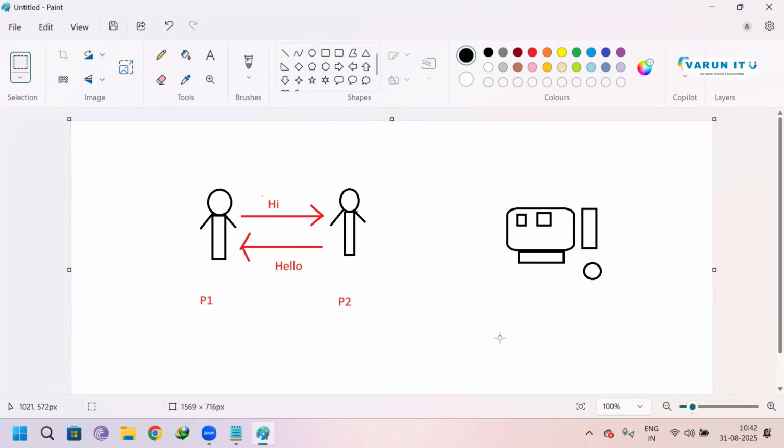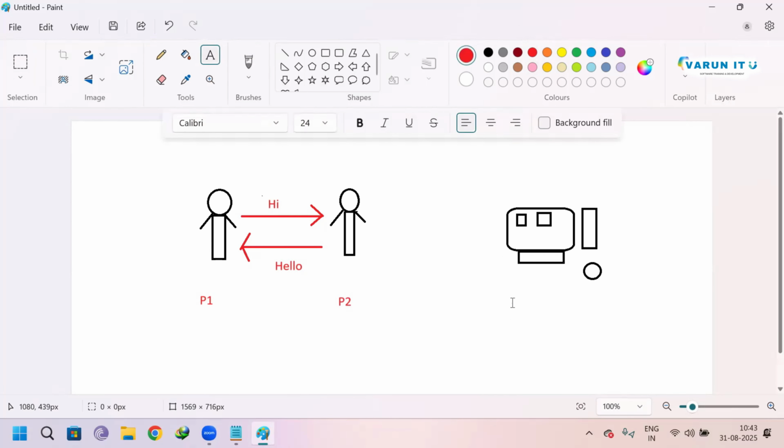My intention is, first of all, let me type here: this is a computer. Okay, this is a computer. Now I have to communicate with the computer.